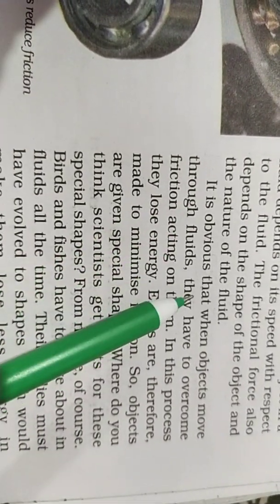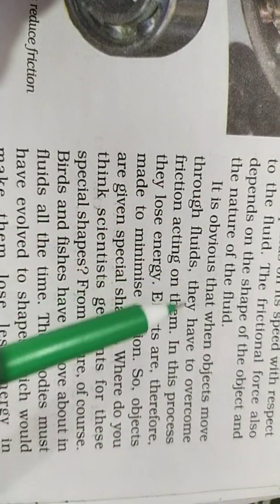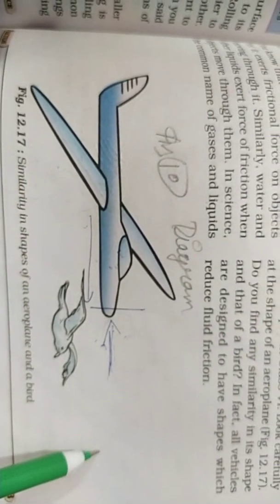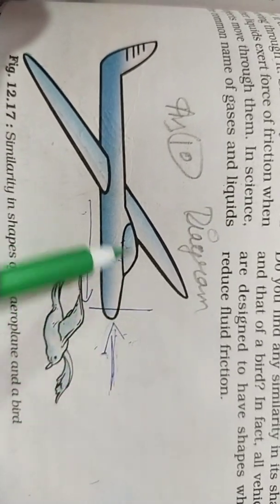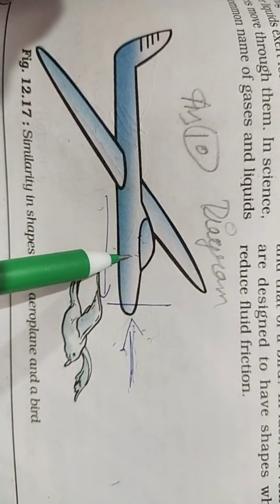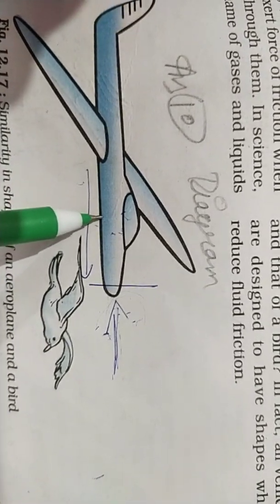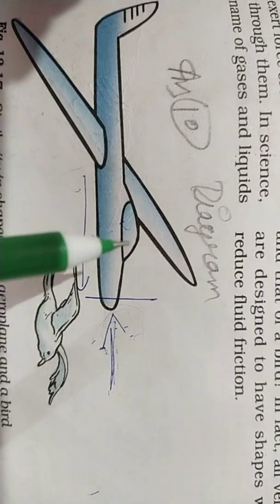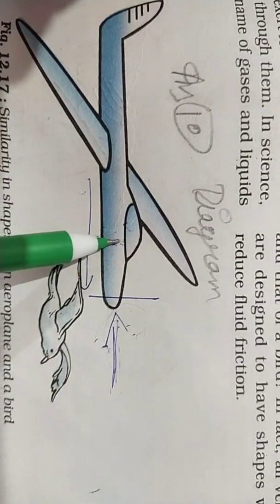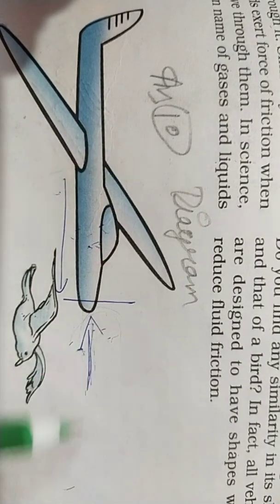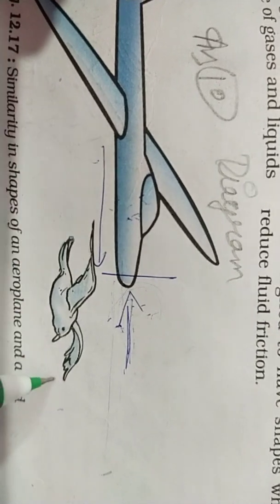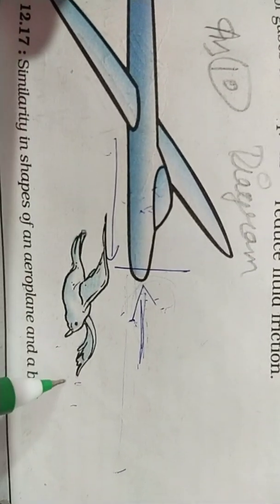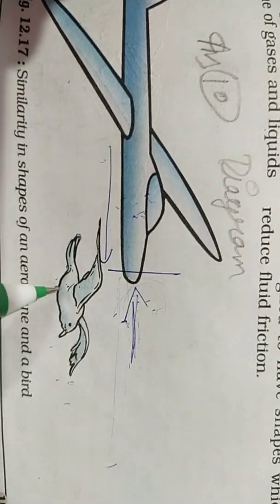It is obvious that when objects move through fluids, they have to overcome the friction acting on them. If this plane has to move in a forward direction, it has to overcome the frictional force acting on it in the reverse direction, opposite to the movement of the plane. In this process, they lose some amount of energy. They are making more effort. The bird also has the same kind of problem. They have to minimize the air friction, so they have to put in extra effort.